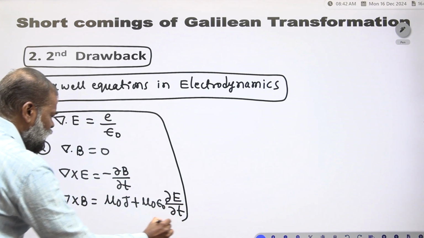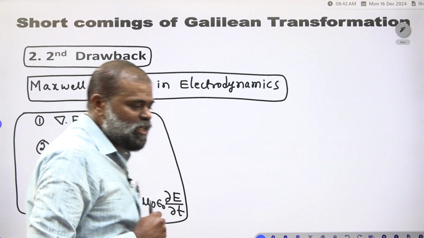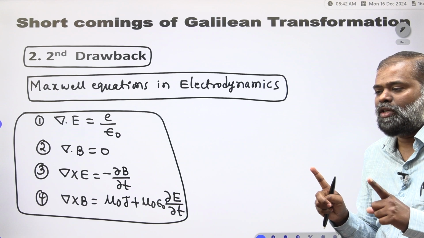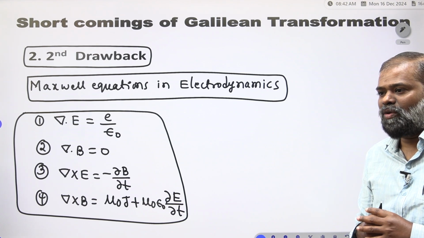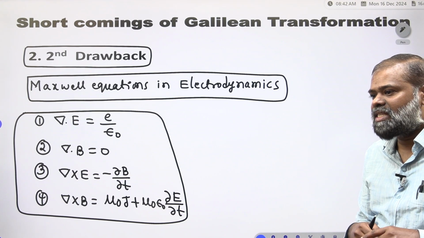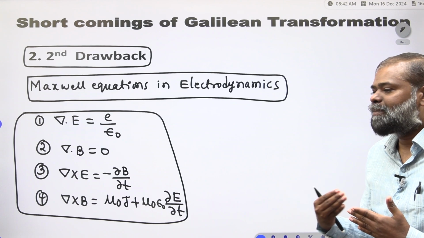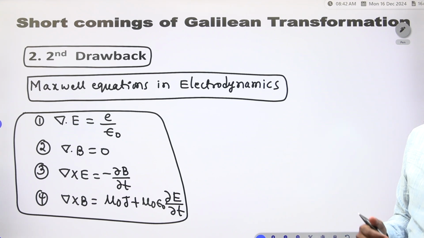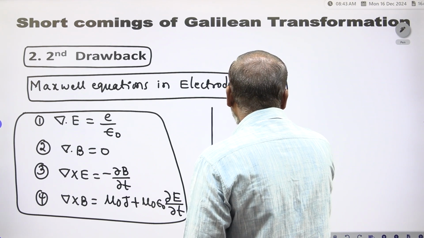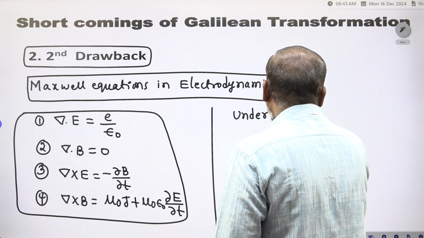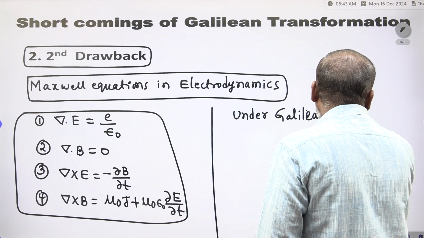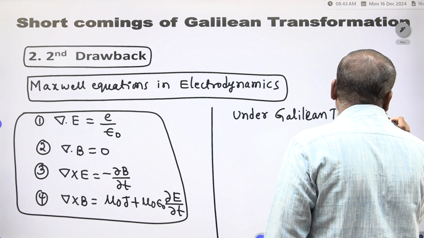These are the 4 Maxwell equations in electrodynamics. The first is del dot E is equal to rho by epsilon naught, del dot B is equal to 0, del cross E is equal to minus dou B by dou t, del cross B is equal to mu naught J plus mu naught epsilon naught into dou E by dou t. Now let us see how these look under the Galilean transformation.